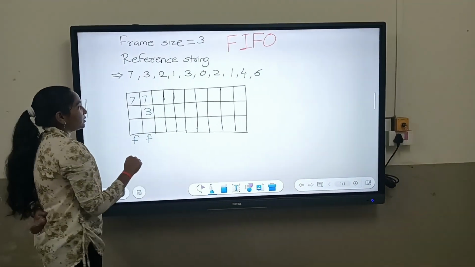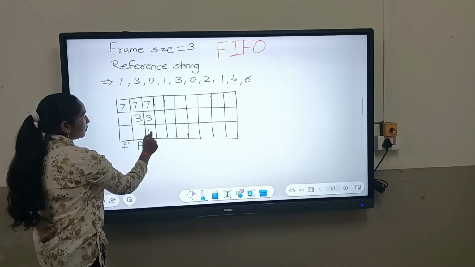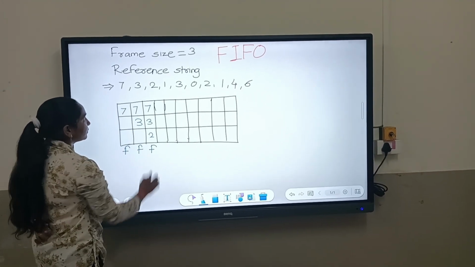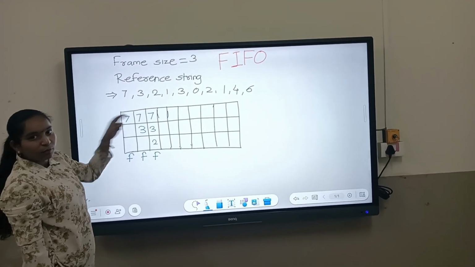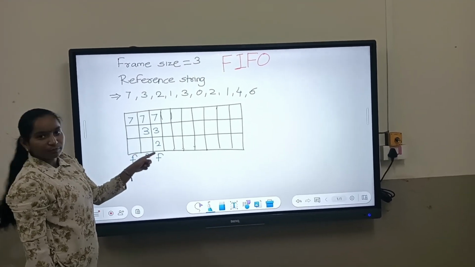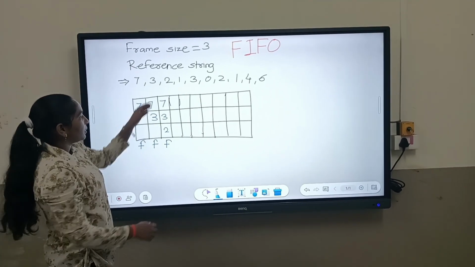Then 2. 2 is also not in the memory and we have to write it here, so it is also a page fault. We write F here. Now we have to replace a page because the memory is full. We have only 3 frames, that is frame 1, frame 2, frame 3, and the frames are not free. So we have to replace one of them.